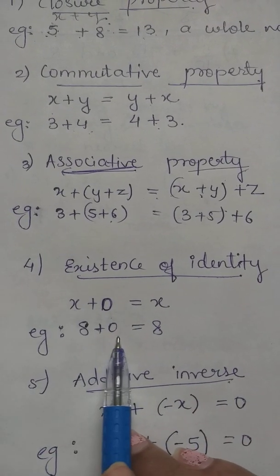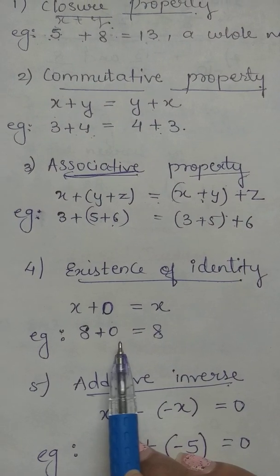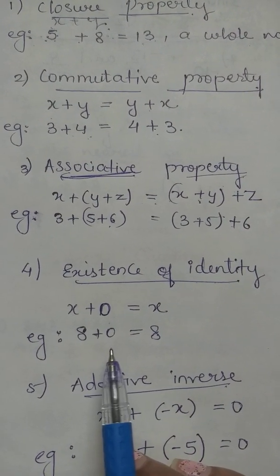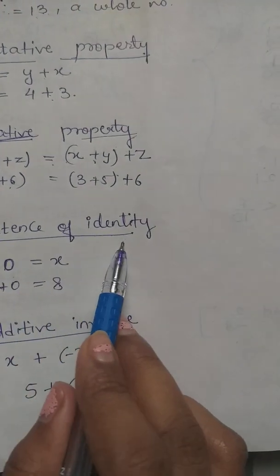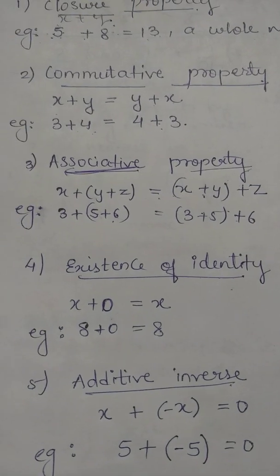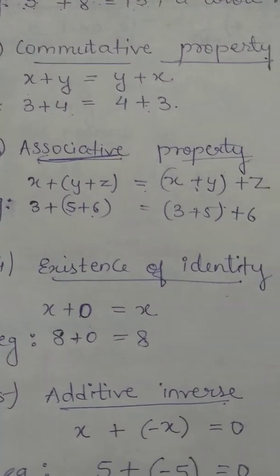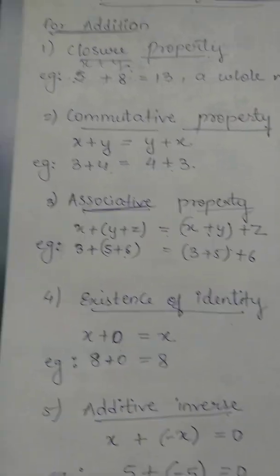The whole number 0 for which x plus 0 or 0 plus x is called additive identity. So that's the name. Yes, existence of identity also known as additive identity. Why? Because if I am adding one whole number to the other whole number 0, then the number will remain itself.